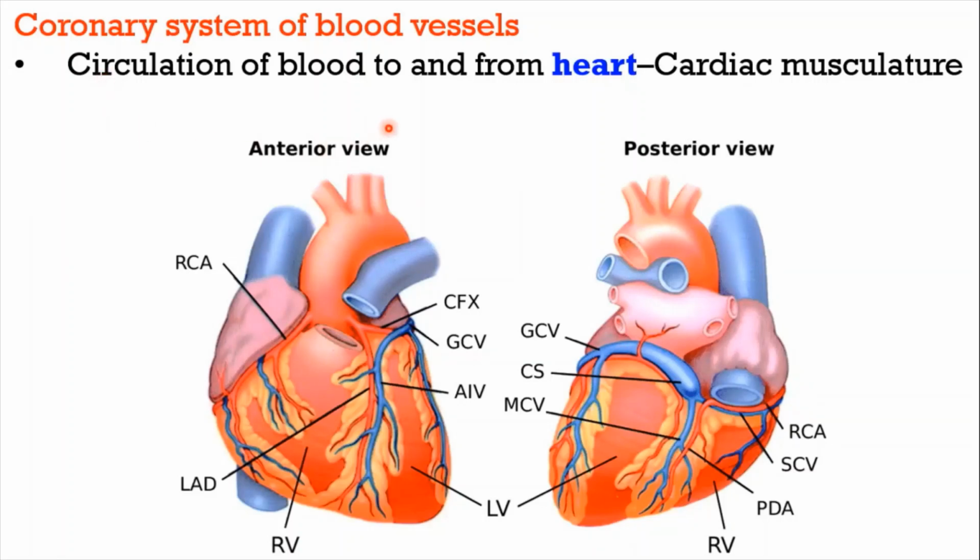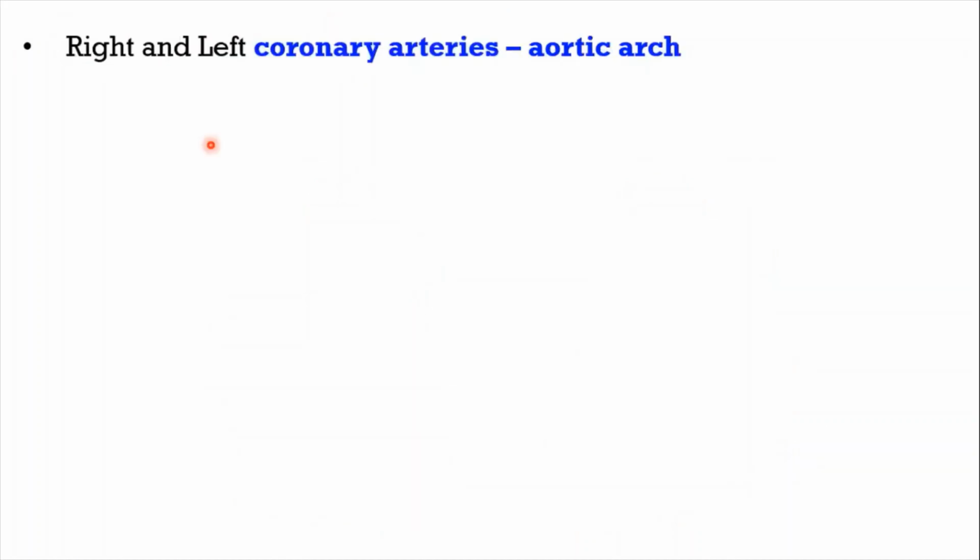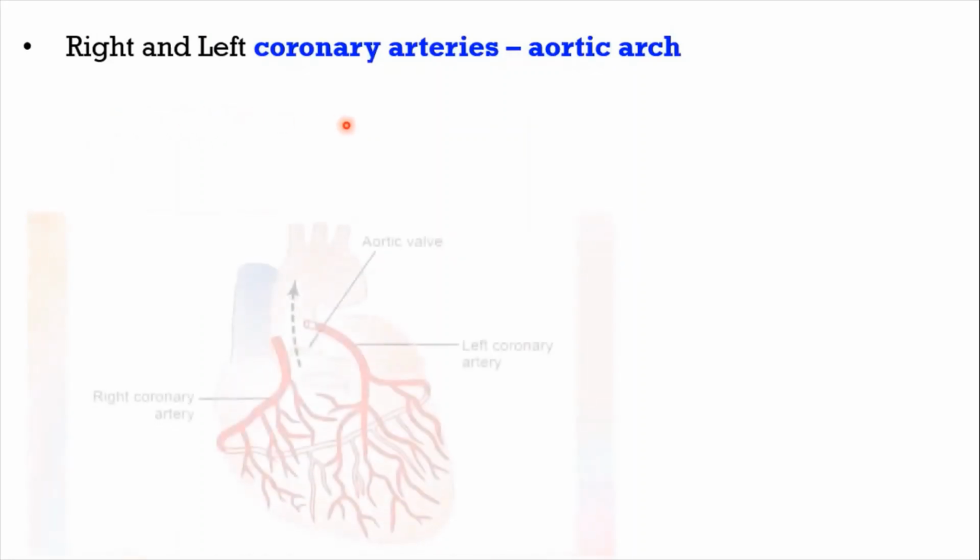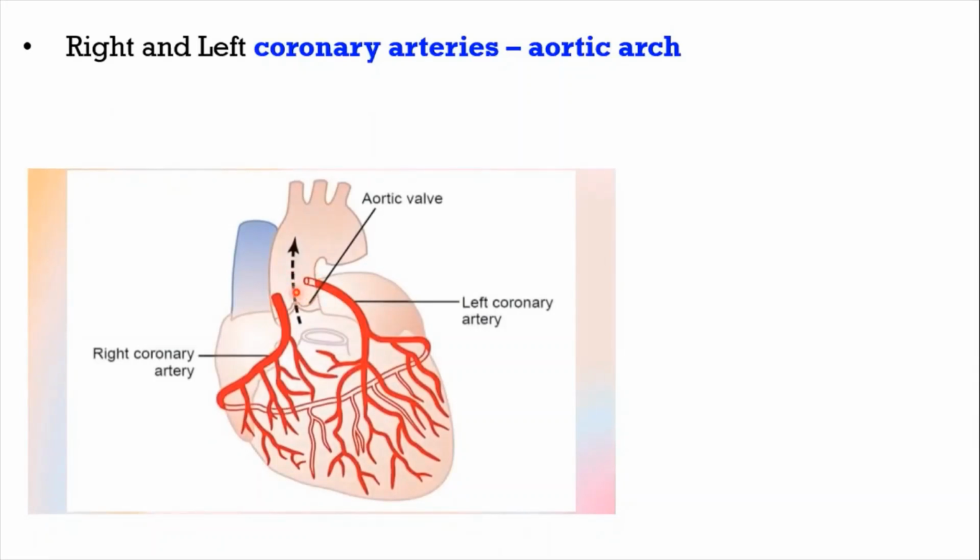The system of blood vessels exclusively meant for the circulation of blood to and from the heart is known as coronary circulation. Coming to the supply of blood to the wall of the heart, one pair of coronary arteries, right and left coronary arteries, arise from the aortic arch just above the semilunar valves. They divide into branches and those branches spread all over the wall of the heart. So coronary arteries supply blood to the wall of the heart, and cardiac muscles get oxygen and nutrients through the blood flowing through these coronary arteries.